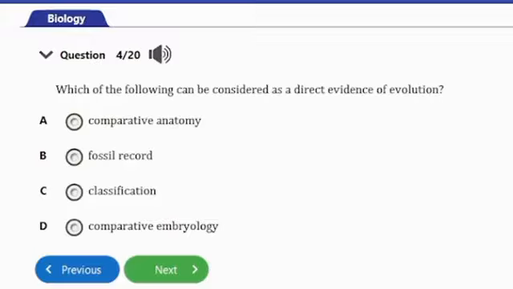They are actually preserved remains or traces of animals, plants, and other organisms from the past. So they have changed and developed and become more complex. This change and development can be seen in the fossil record, making it a direct evidence of evolution.